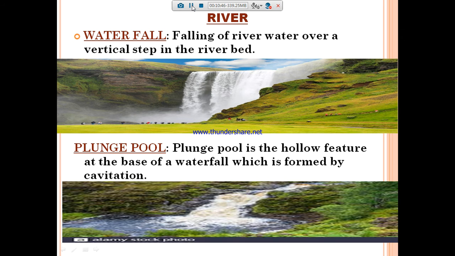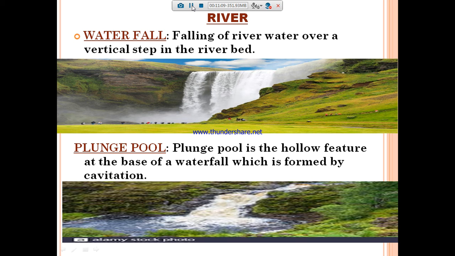And waterfall. What is meant by waterfall? The falling of river water over a vertical step in the river bed is called a waterfall.